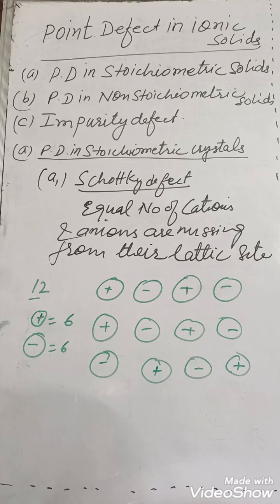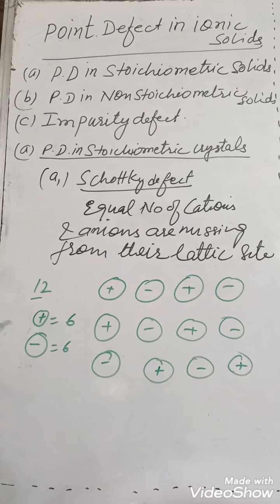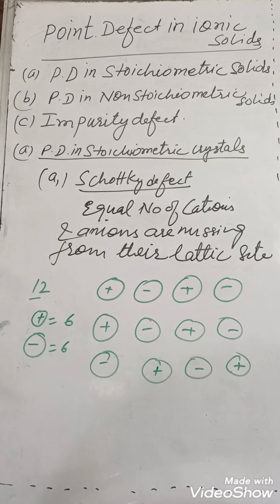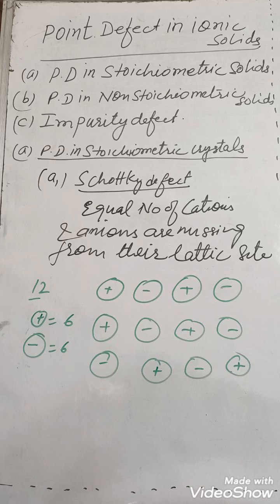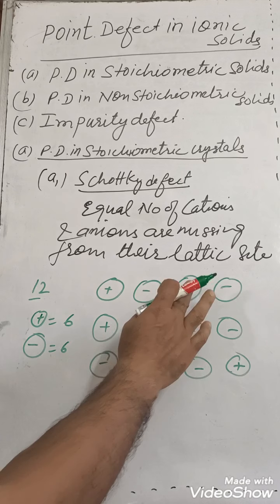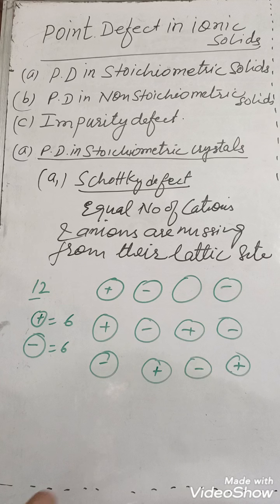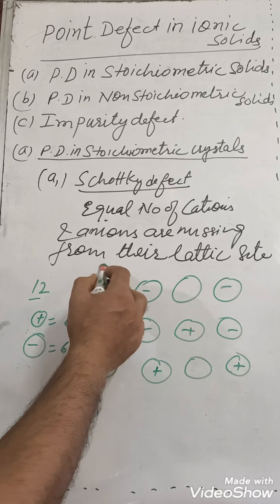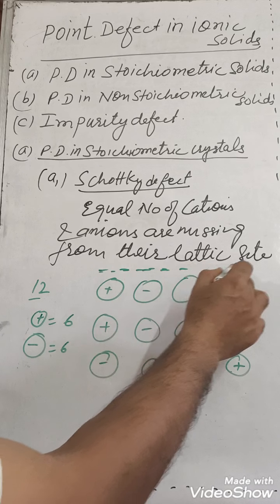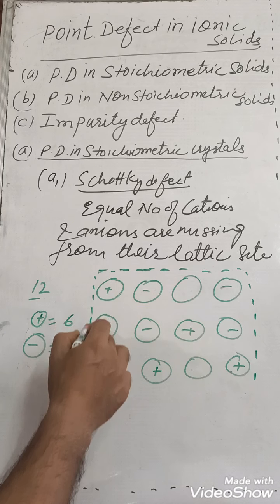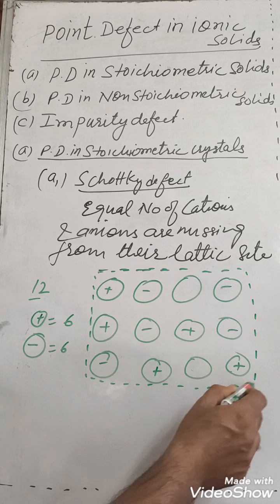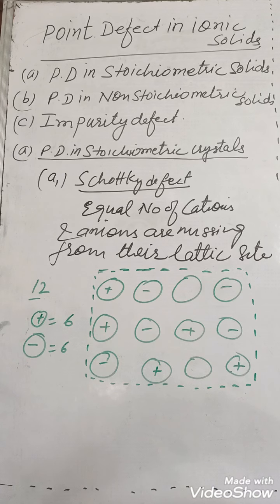Then it is a perfect crystal. It is not having any kind of defect. Electrical neutrality is maintained. But what happens if suppose one cation is not present and one anion is not present? So one cation and one anion is missing from the crystal when the crystal is formed by different methods. During the formation of this crystal, due to some arrangement, what happened? One cation and one anion is missing.